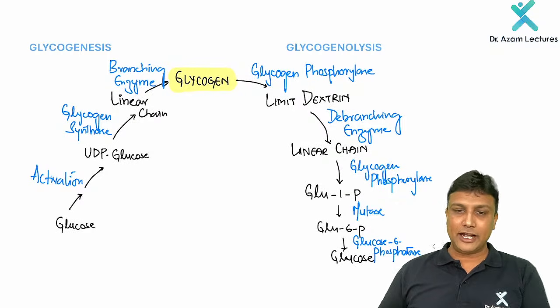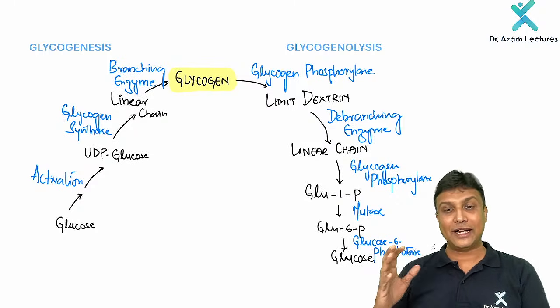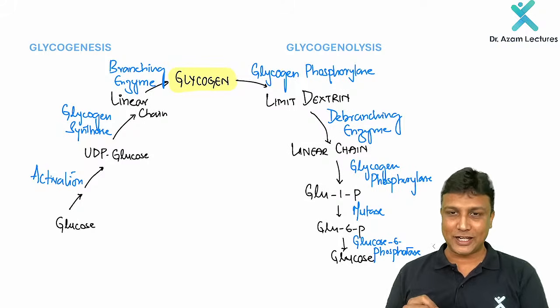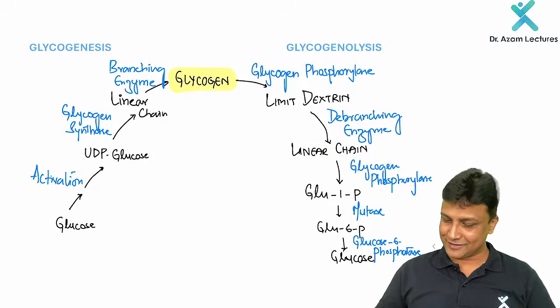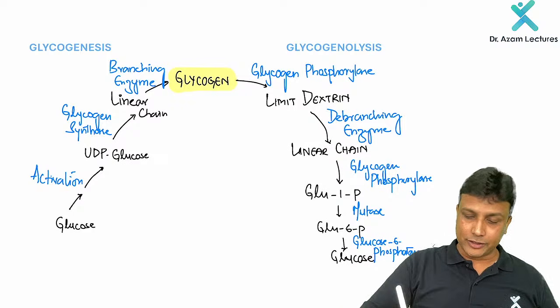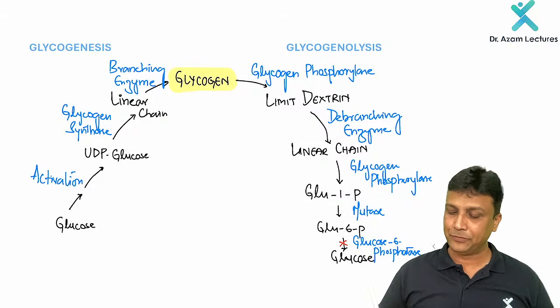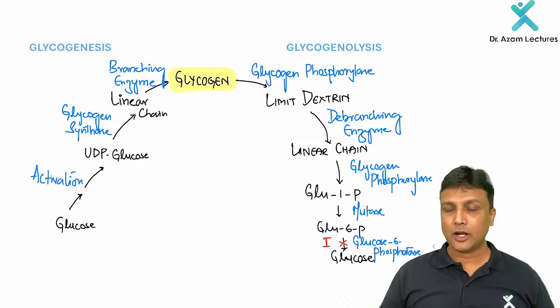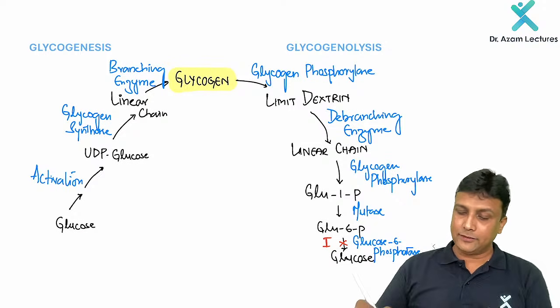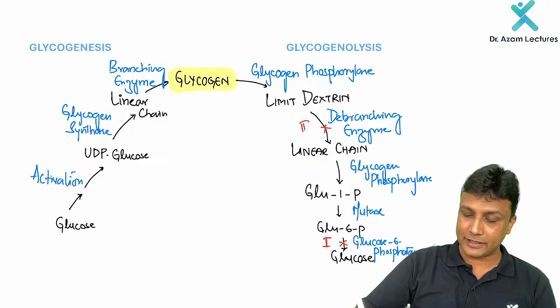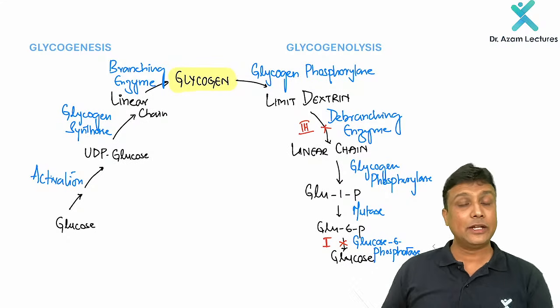Now, once you are done with the formation of glycogen and the breakdown of glycogen, let us learn the most important one, that is glycogen storage diseases. Okay. Now, my dear doctors, if this enzyme is defective, glucose 6-phosphatase, then it will lead to type 1 glycogen storage disease, that is Von Gierke's disease. If there is a deficiency or defect in the debranching enzyme, it will lead to type 3 glycogen storage disease. Type 3 will be Cori's disease, my dear friend.